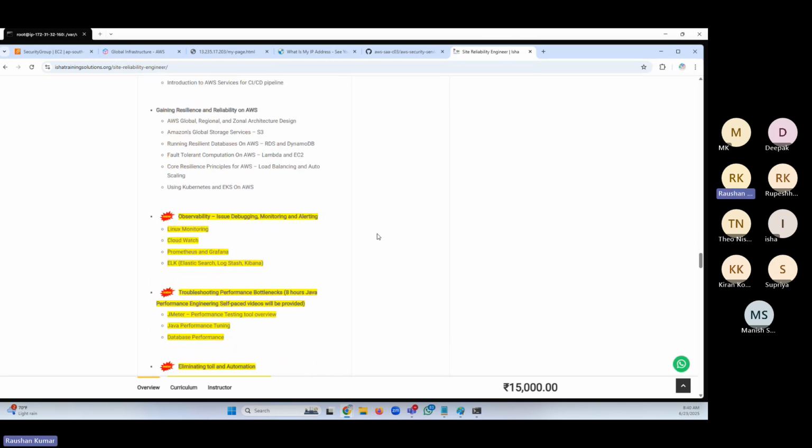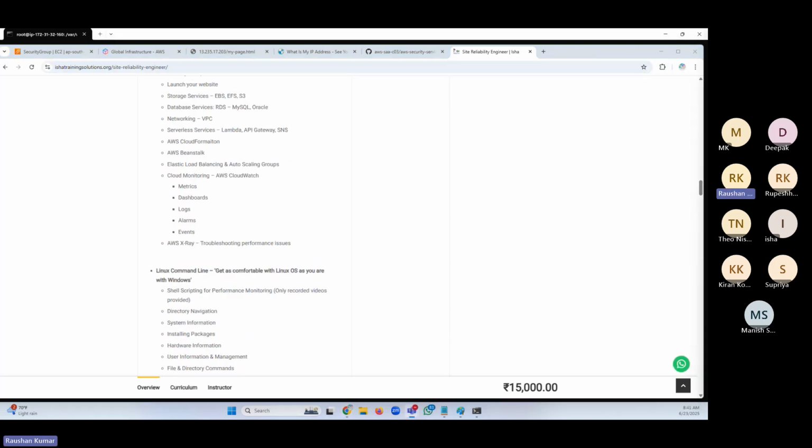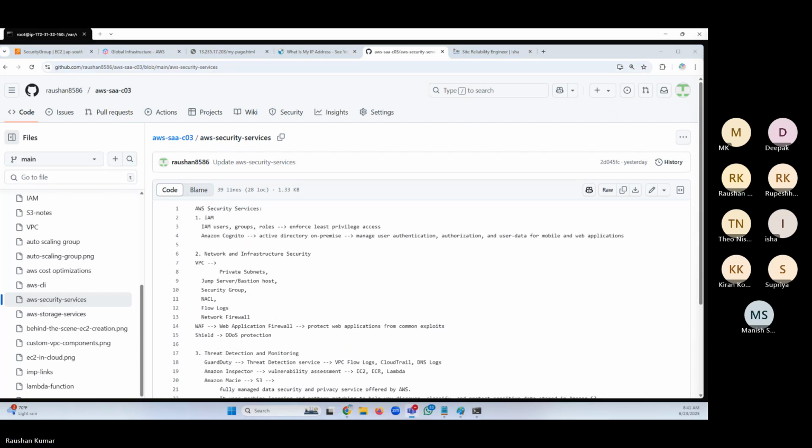Just a heads up, it's coming up. I've given the link to the website again, but the security part will be added extra. Take this link, my GitHub link, for what all we are covering in the security sections.